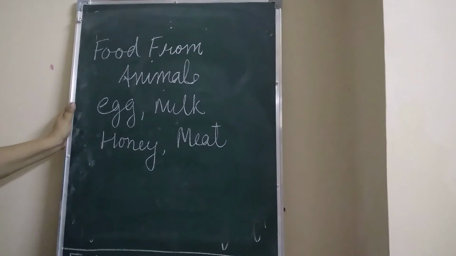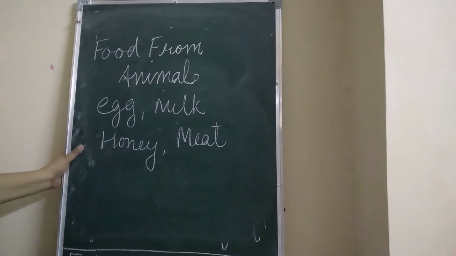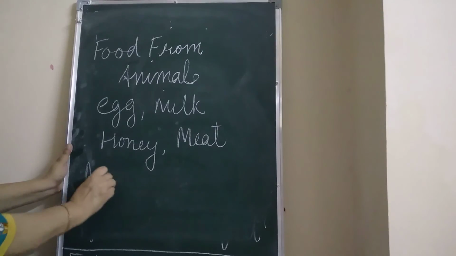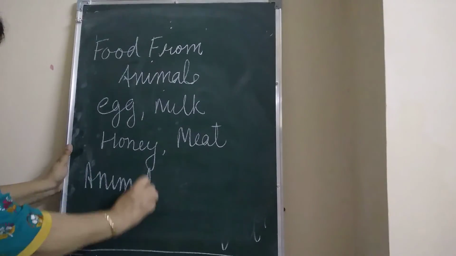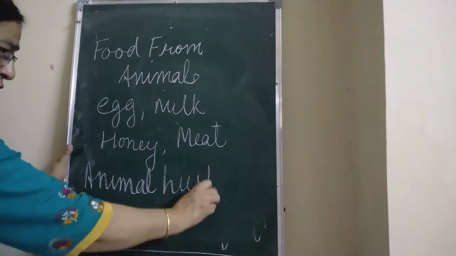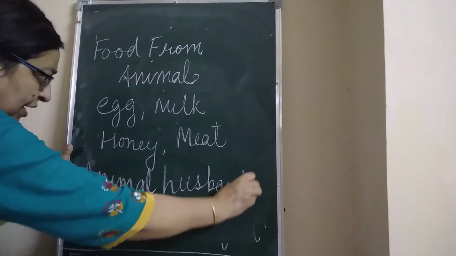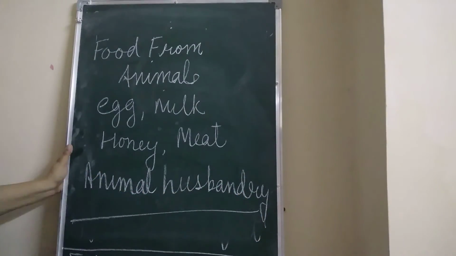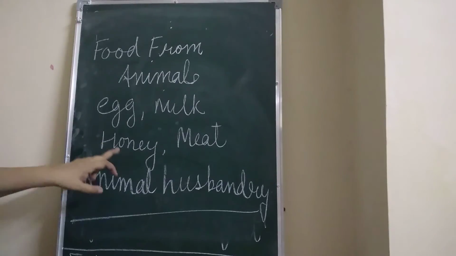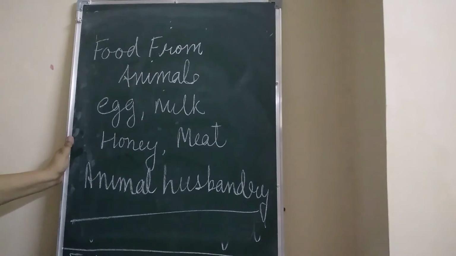We obtain many kinds of food items from animals. Rearing animals on a large scale for food and other needs is known as animal husbandry, children. And the practice of rearing honeybees for honey is known as apiculture, children.